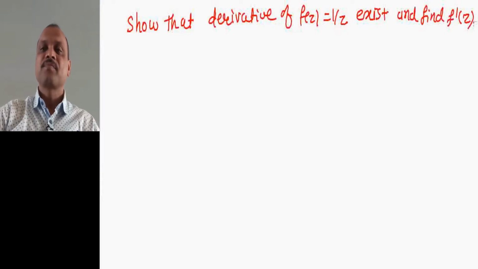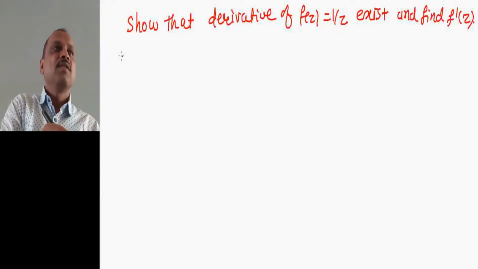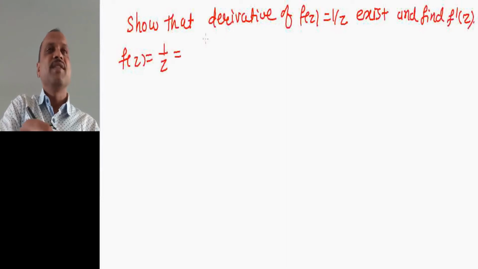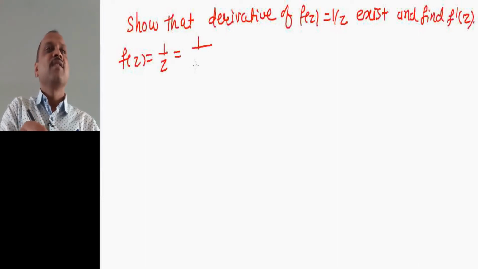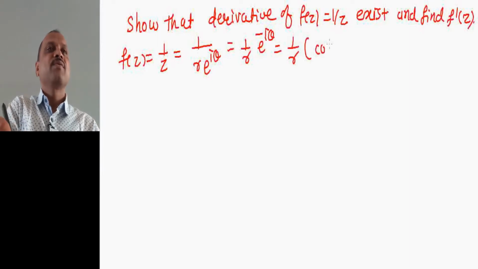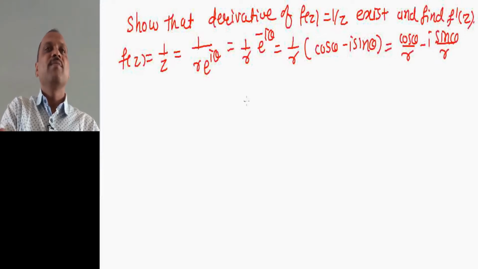Now we have f of z equal to 1 divided by z, which is 1 by r into e raised to minus I theta, which is 1 by r into cos theta minus I into sin theta, equal to cos theta divided by r minus I into sin theta divided by r.